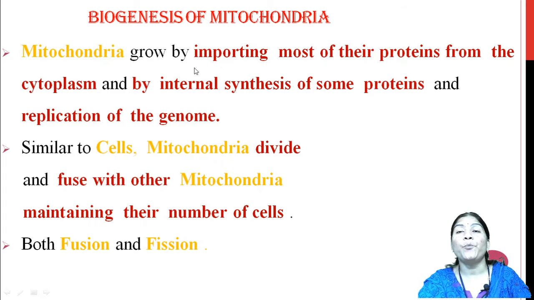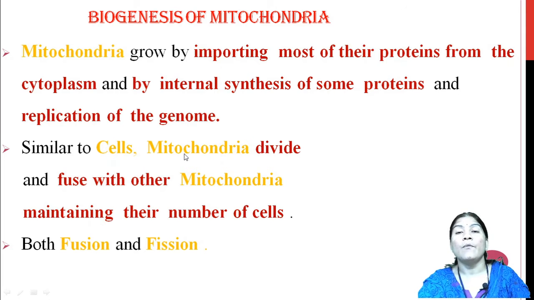Mitochondria grow by importing most of their proteins from the cytoplasm, by internal synthesis of some proteins, and also the replication of the genome, because mitochondria have their own genome.